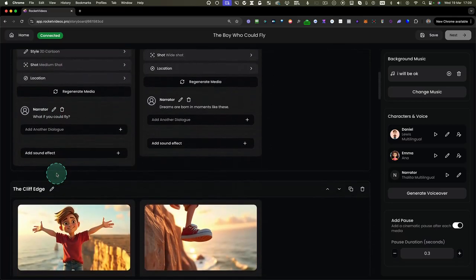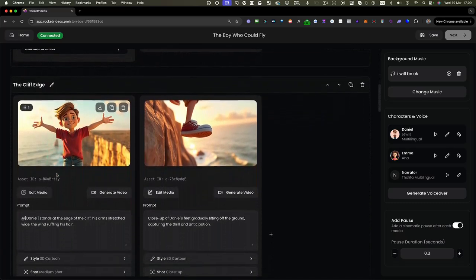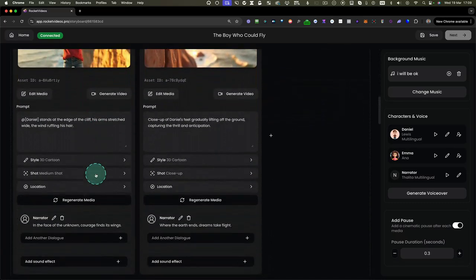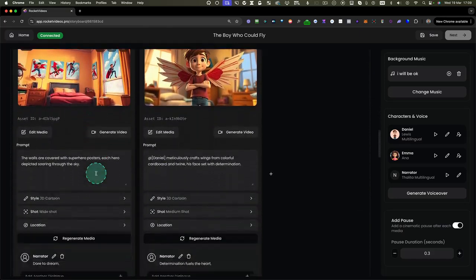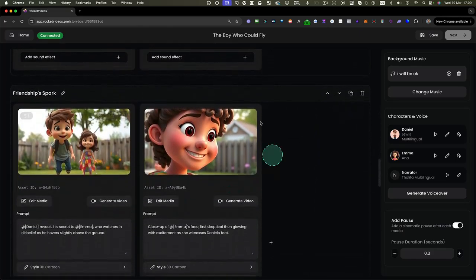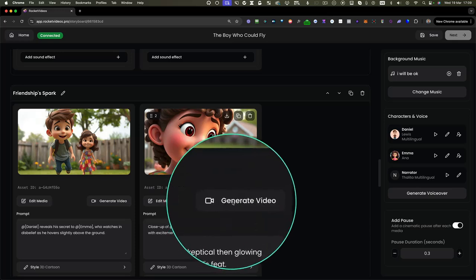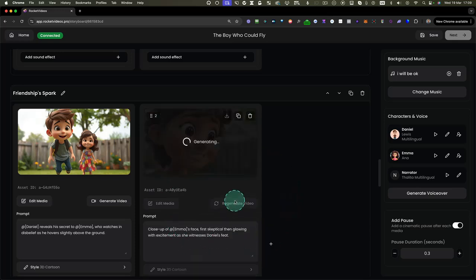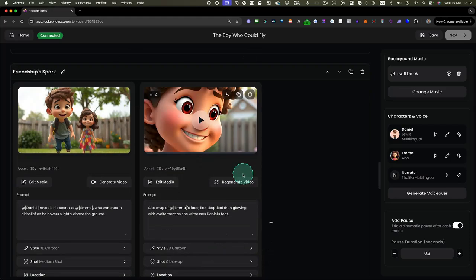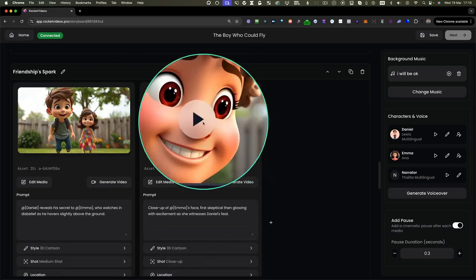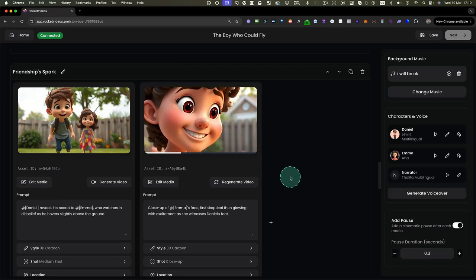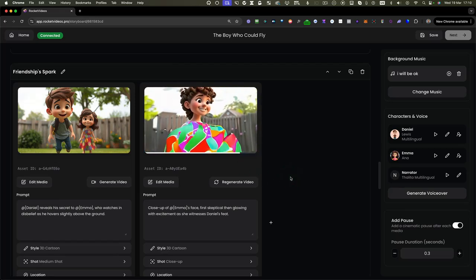Now, what you can also do when we scroll down here, let's say we are happy with the current image, and let me show a good example here. Maybe this is a good example. Let's say we want to create a video out of this image. Then you can click on generate video. What that will do is it will take the current image and generate a video of that image. Now that's going to take a little time to process. So the video is ready now. When I click on play here, look at this. It created a video from an image.